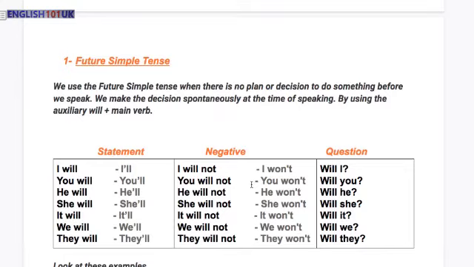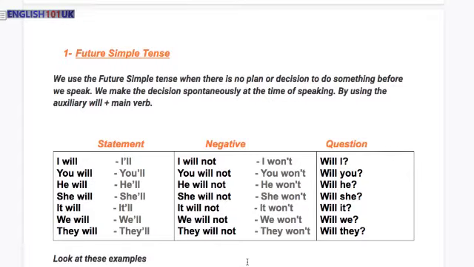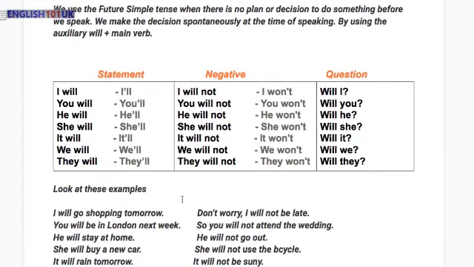We have statement, negative, and question forms in this table, showing the auxiliary verb will. In statement, we just insert the pronoun, what we wish, plus the auxiliary verb will.